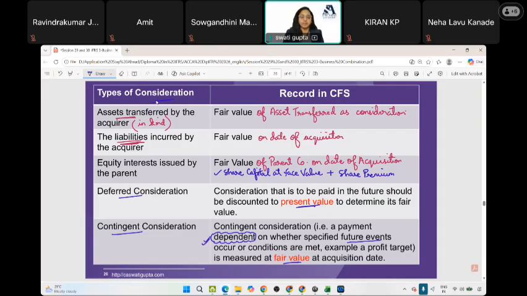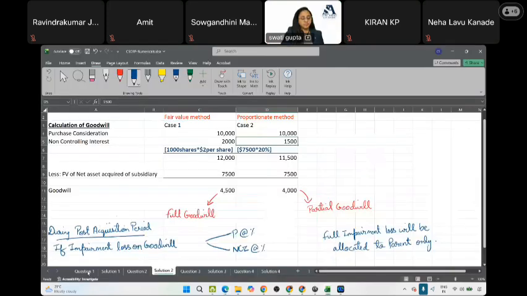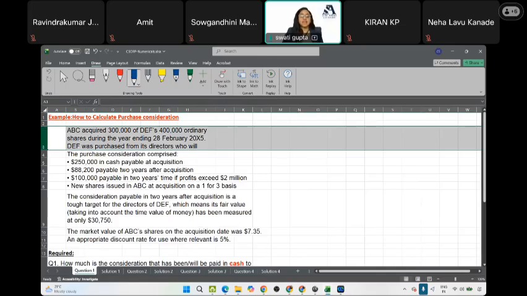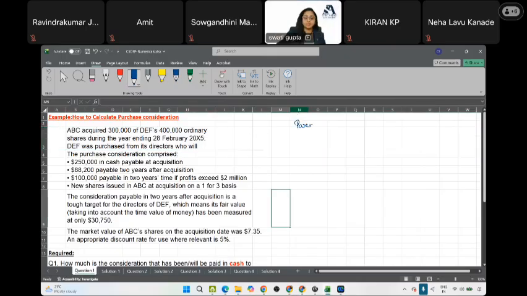Let's try an example. Question number 1. ABC acquired 300,000 of DEF's 400,000 ordinary shares. Please tell me, what is the percentage of holding? The parent has a percentage of holding. What is the percentage of holding?